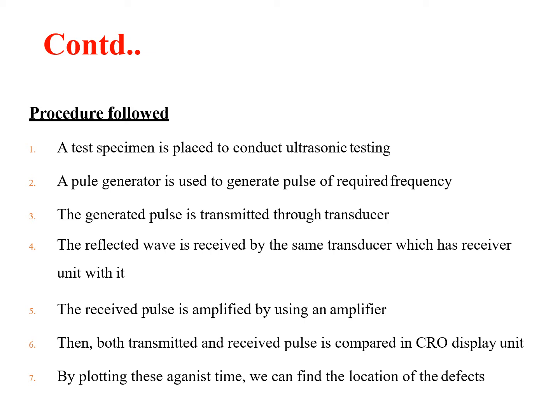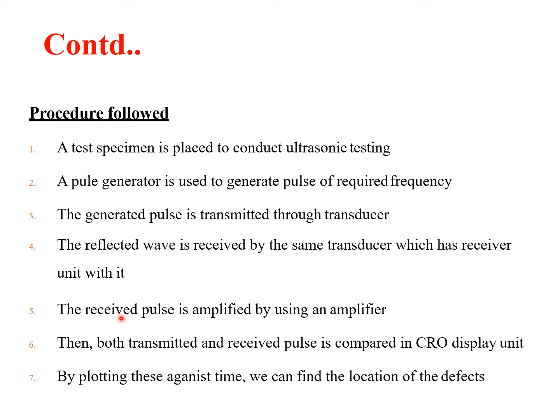The specimen is cleaned properly in order to conduct ultrasonic testing. A pulse generator is used to generate the pulse of a required frequency, and it is transferred through the specimen. The generated pulse is transmitted through the transducer, and if there are any defects at all, echo signals will be developed, and the reflected wave is received by the same transducer, which has the receiver unit inside.